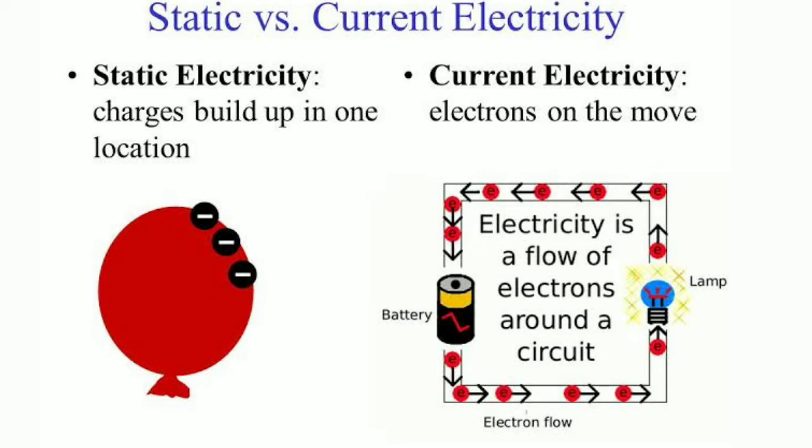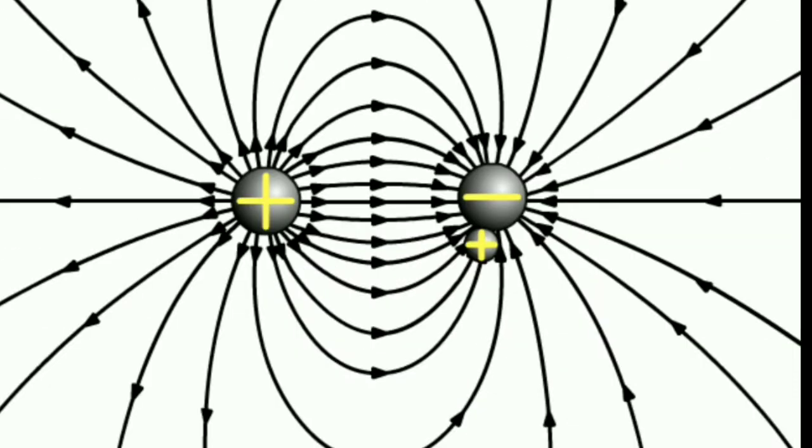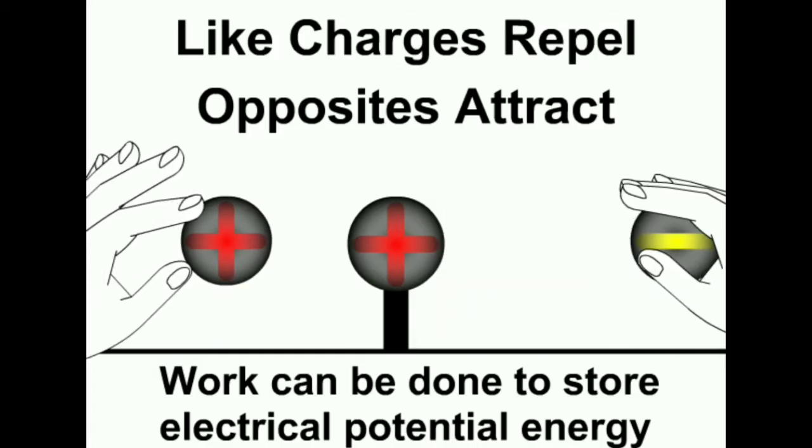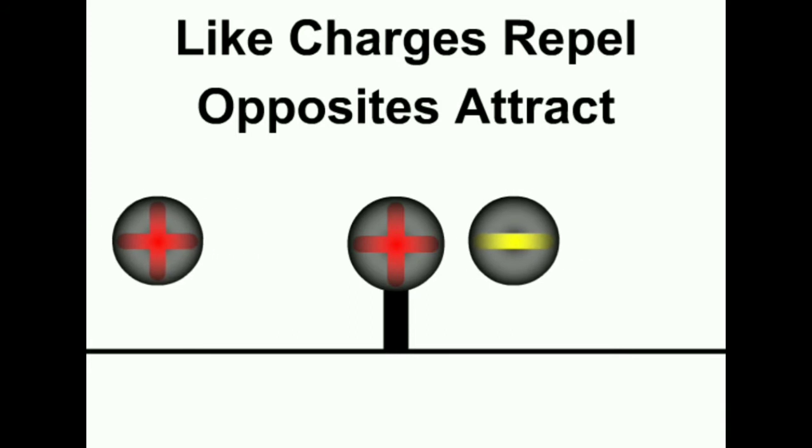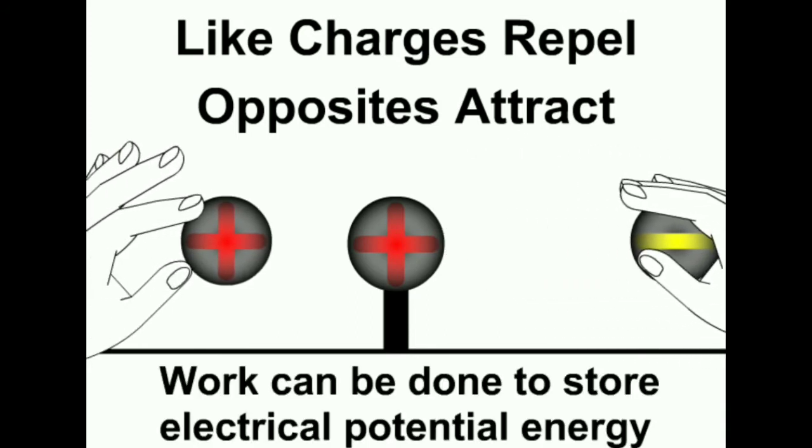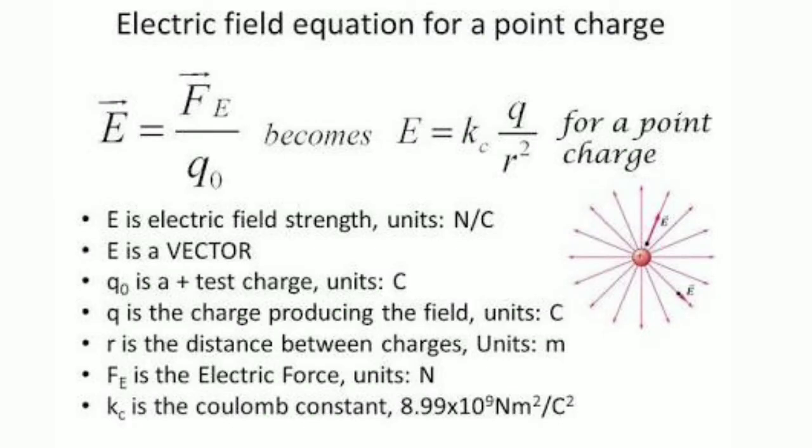Electricity can be studied as static electricity and current electricity. Static electricity is the branch of physics which deals with the study of electric charges at rest and their effects. Current electricity is the branch of physics which deals with the study of electric charges in motion and their effects. Electric field. The electric field due to a given charge is defined as the space around the charge in which the electrostatic force of attraction or repulsion due to the charge can be experienced by any other charge. Electric field intensity at a point is the strength of the electric field at that point.